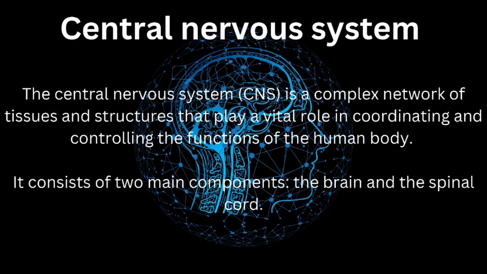The central nervous system, CNS, is a complex network of tissues and structures that play a vital role in coordinating and controlling the functions of the human body. It consists of two main components, the brain and the spinal cord.